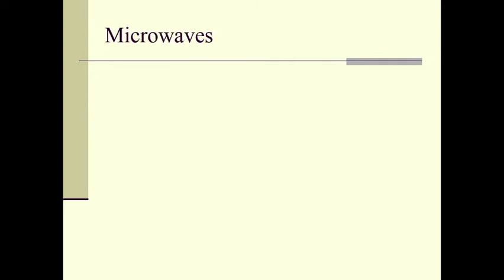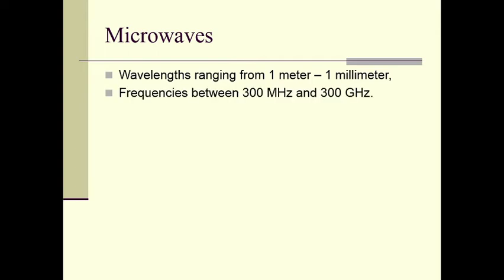Let us study the next type of electromagnetic waves, that means microwaves. So microwaves fall in the range of wavelengths from 1 meter to 1 millimeter. Their frequencies are of the order of 300 megahertz to 300 gigahertz.